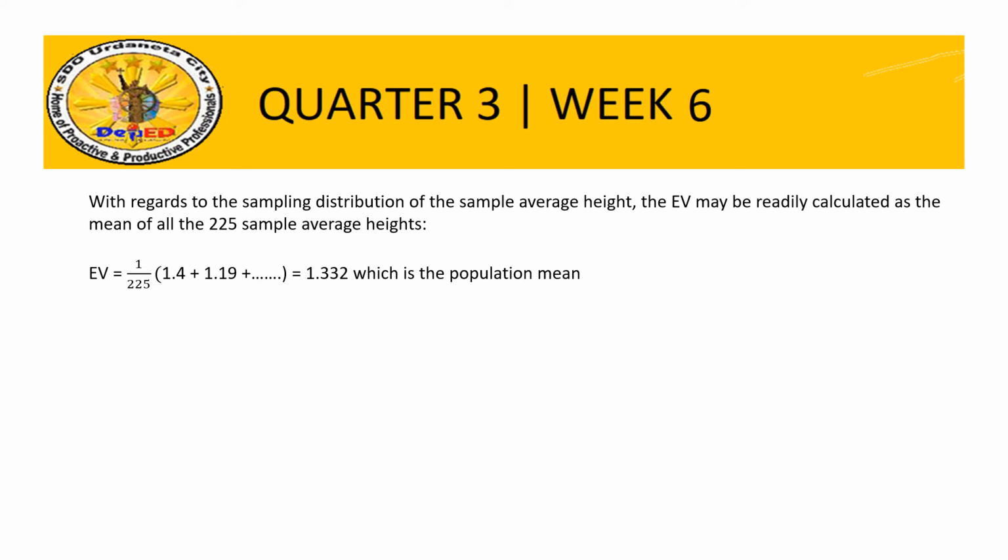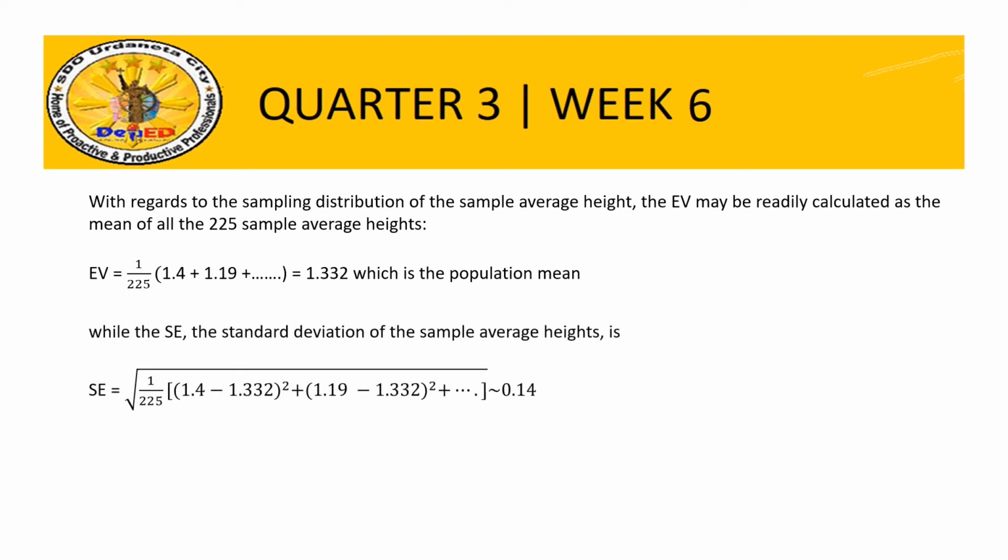Okay, so the expected value is 1.332, which is the population mean. So we can say that the expected value is the population mean.